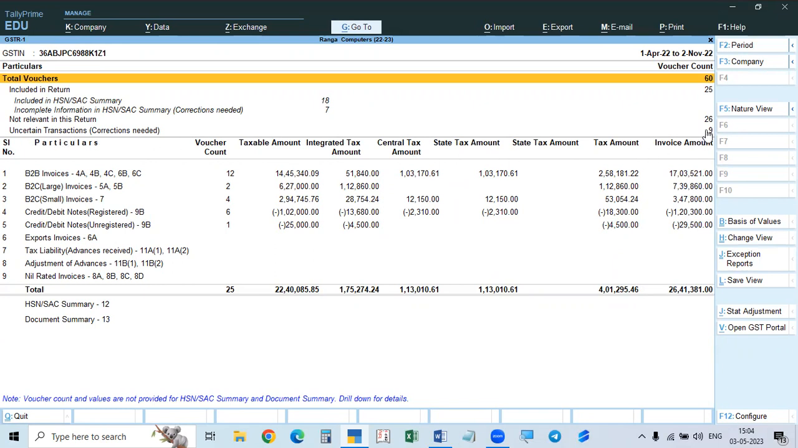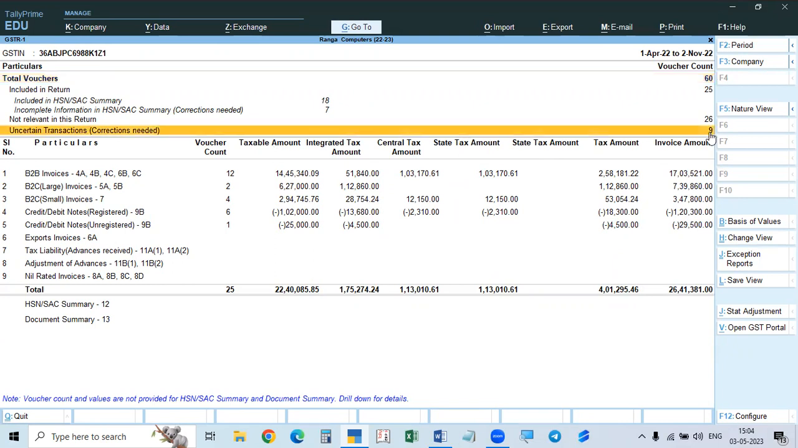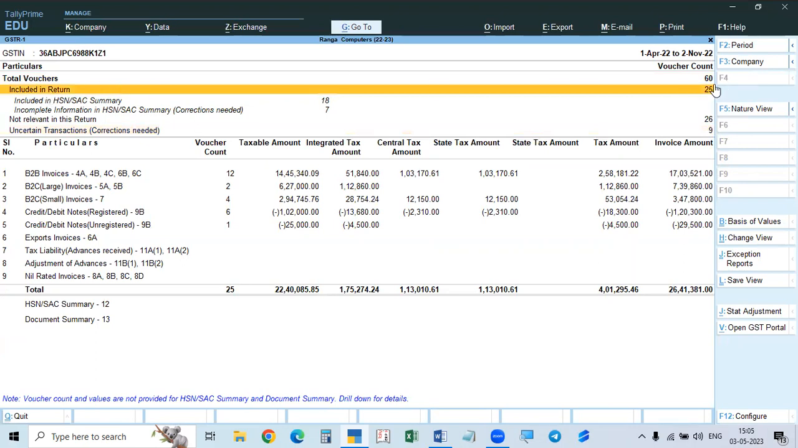Uncertain transactions means there are errors regarding the GST details. There are 9 such vouchers. That means they will not be included. If there are any uncertain transactions, they will not be included in the tables. That is why, out of 34, there are 9 uncertain transactions, which are errors, so only 25 are included in this report. So these 25 are shown here.